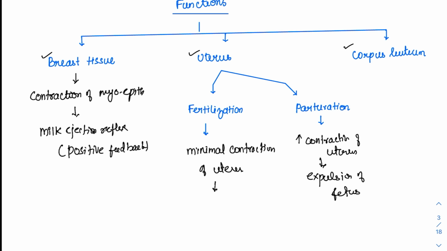That will help the sperm to be sent to the uterine cavity. So the sperm can be moved inside the uterine cavity. So that is what happens with fertilization. And during parturition, it is expulsion of the fetus.